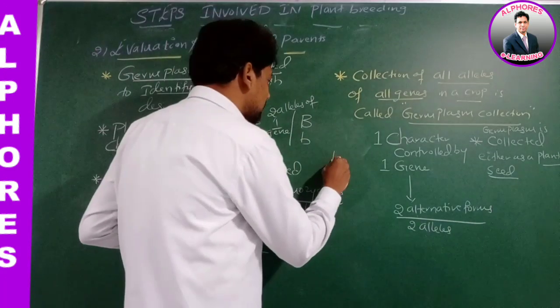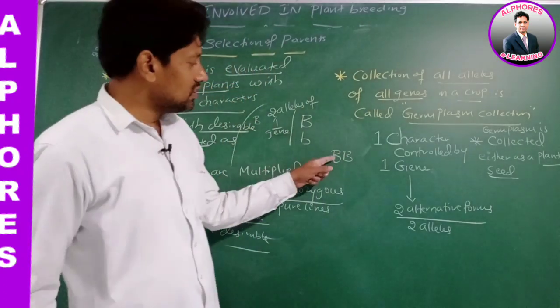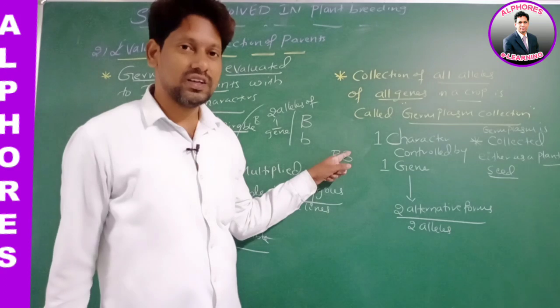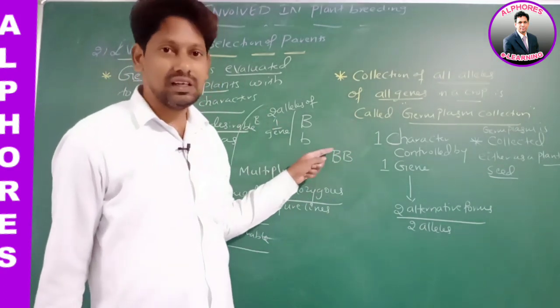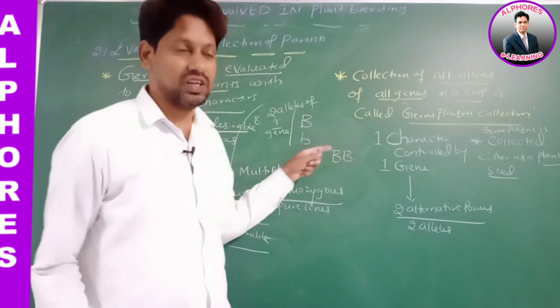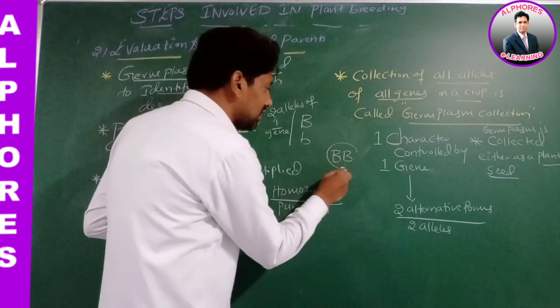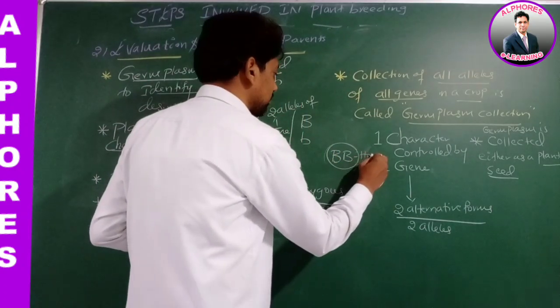Here I am taking two alleles. See. These are two alleles of how many genes? One gene. Capital B is an allele. Here the two alleles of one gene, same or different? Same.